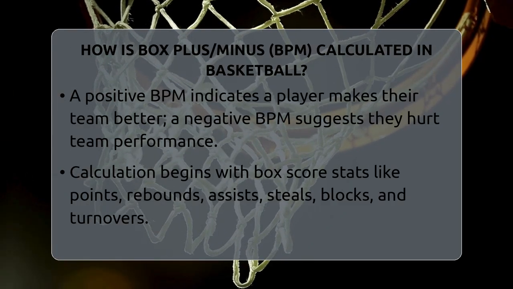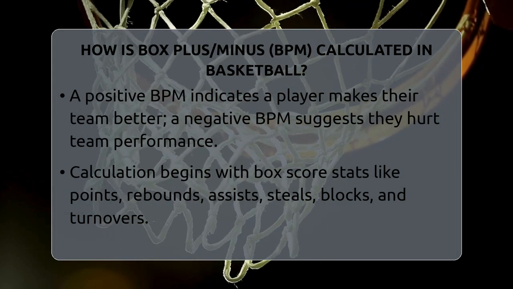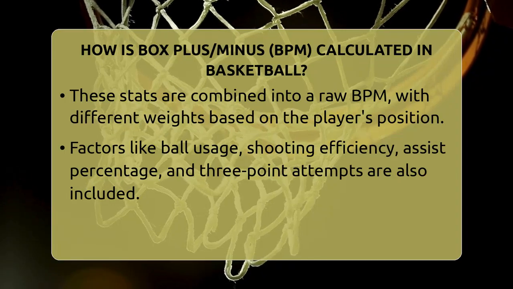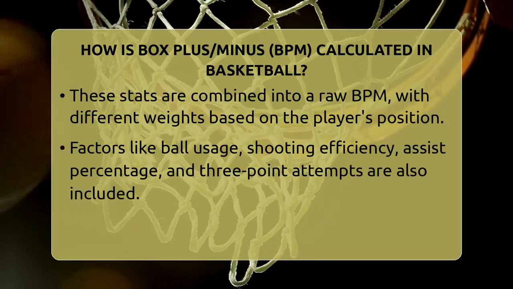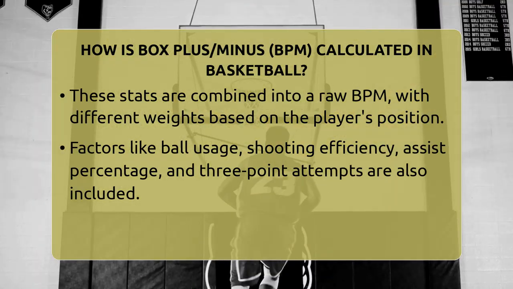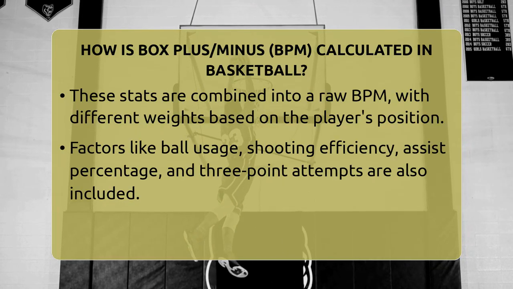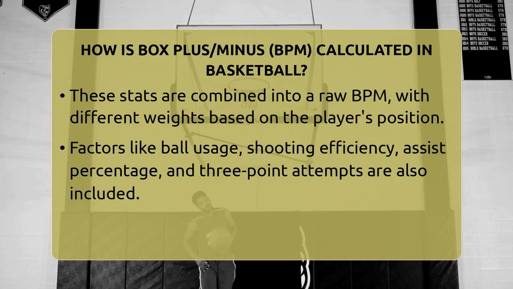Once these stats are combined into what's called a raw BPM, the next step is to adjust for team context. This means making sure the sum of all players' BPMs matches the team's actual performance. To do this, the team's net rating, points scored minus points allowed per 100 possessions, is used. The raw BPMs are scaled so that the total impact aligns with how well the team actually played.